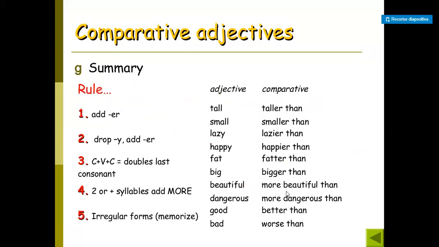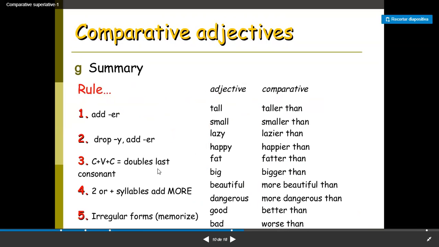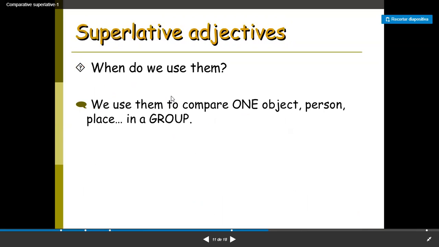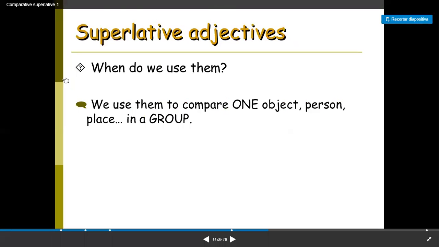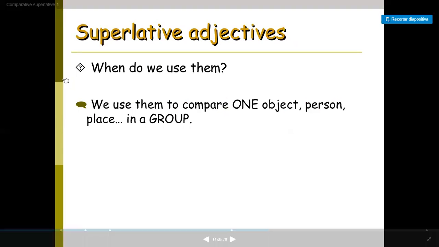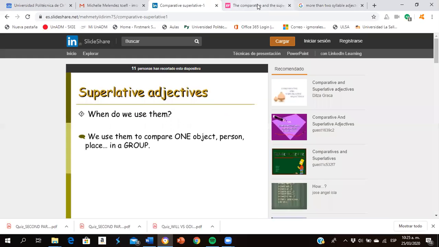So we said we have 5. Okay, so this is the general summary, and here we have some examples. Like I said, I'm going to send you the link to Schoology so that you have the presentation. Let's make a little comparative exercise before we go on to the superlatives.